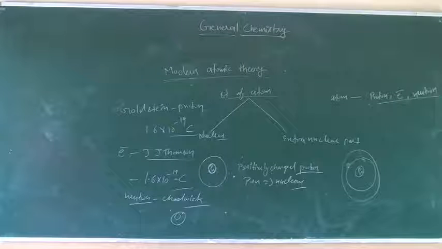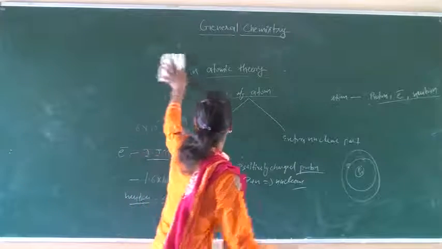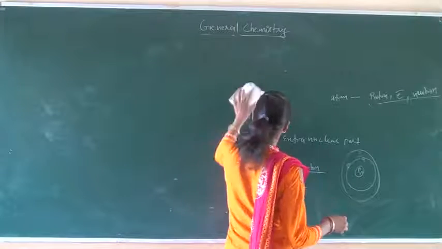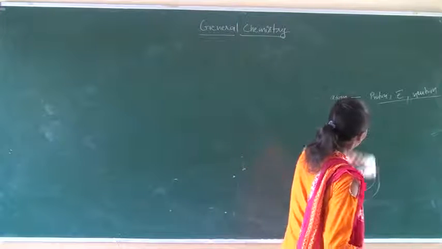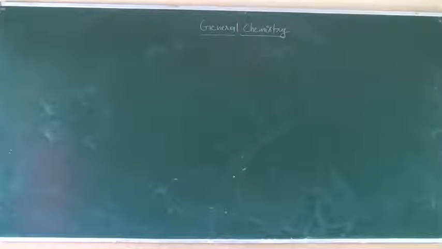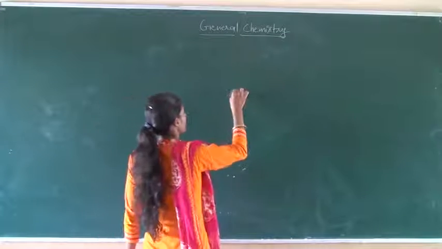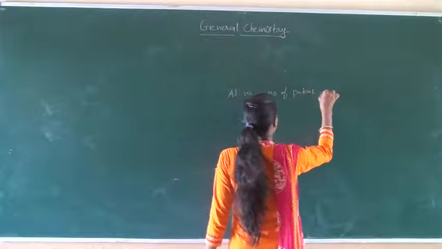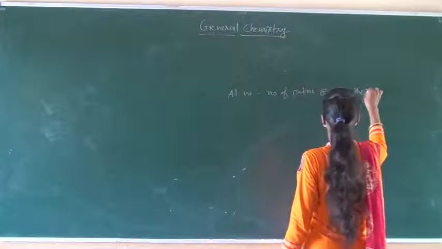Okay. After that, atomic number. The atomic number of an element is equal to the number of protons present in the nucleus.